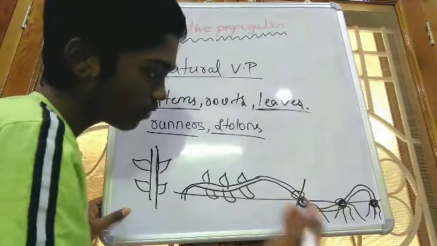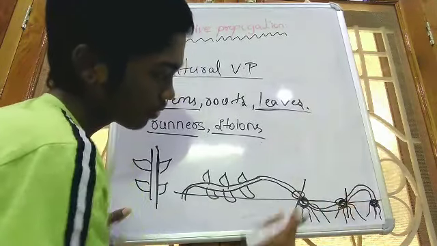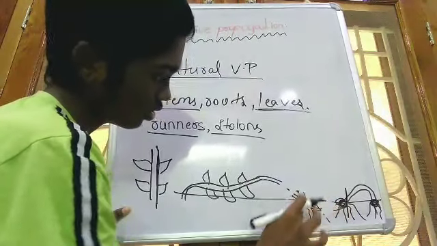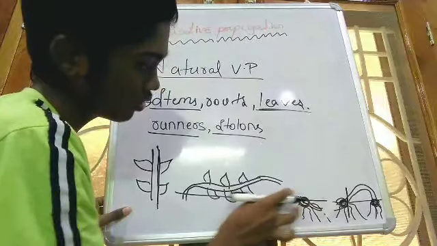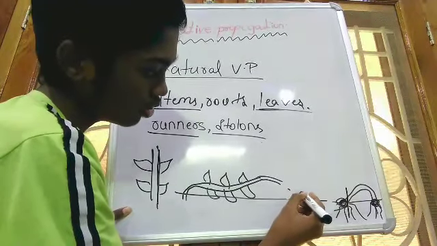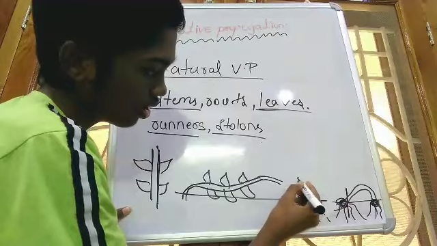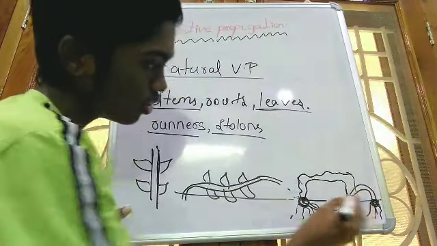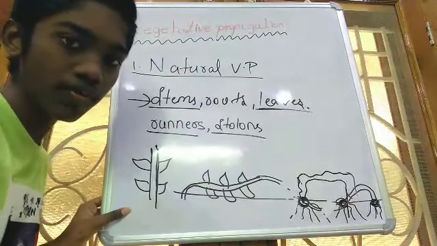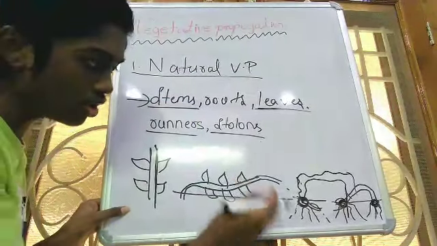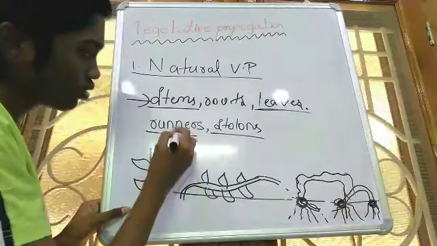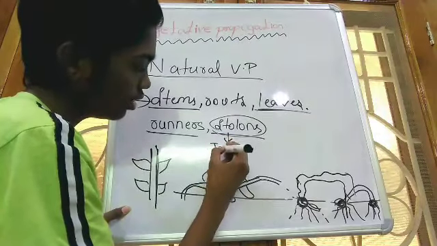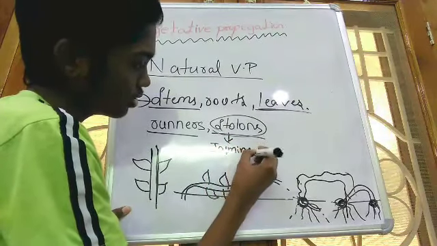However, in any way it will be cut like this. When it is cut, after roots are developed, then slowly with the help of the rains it will grow into a new plant. Again it will be crawling through the ground. So like this, one by one it will be developing through the help of the stems. In this there are many varieties. So runners. Coming to the stolons, examples of stolons are jasmine and strawberry.